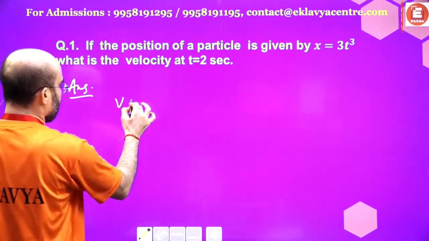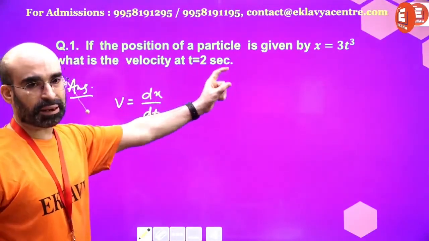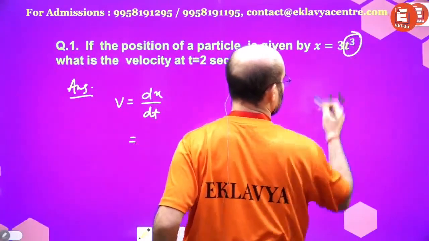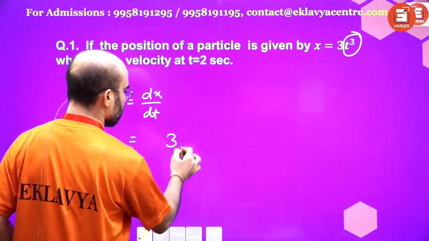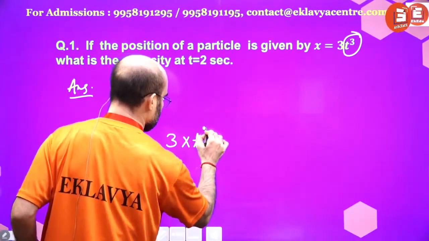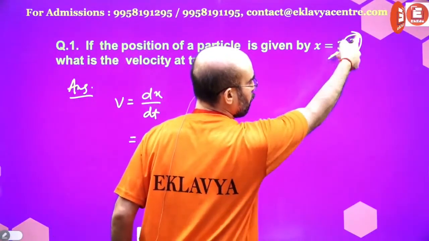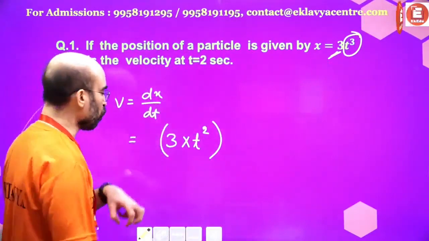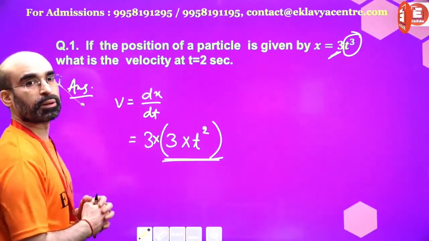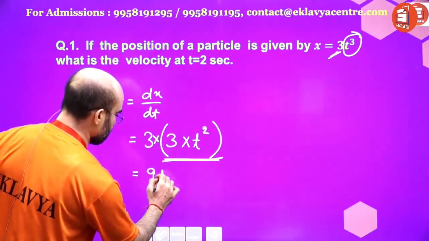See, v equals dx by dt. The basic idea is t raised to power 3, that means 3 into t raised to power 3 minus 1, that comes out to be 3t square, right? 3t square. This constant was multiplied with this. What you will do, you will multiply this thing with the constant given in this expression. So just get it. This is 9t square.